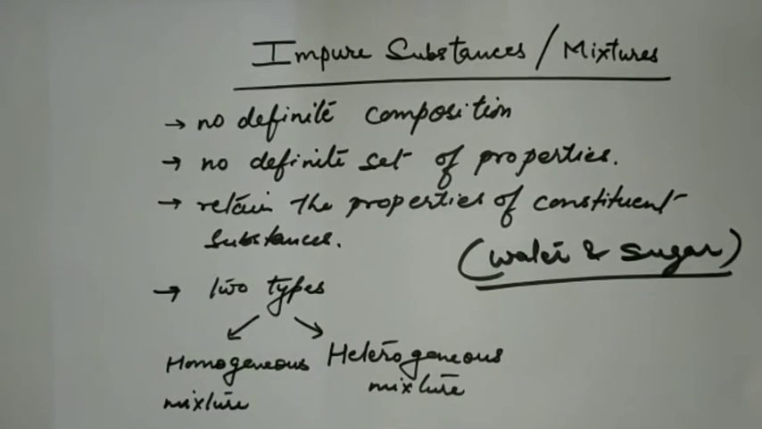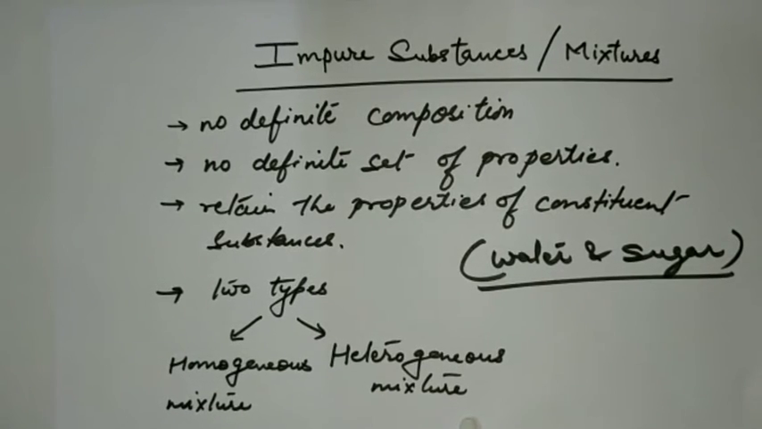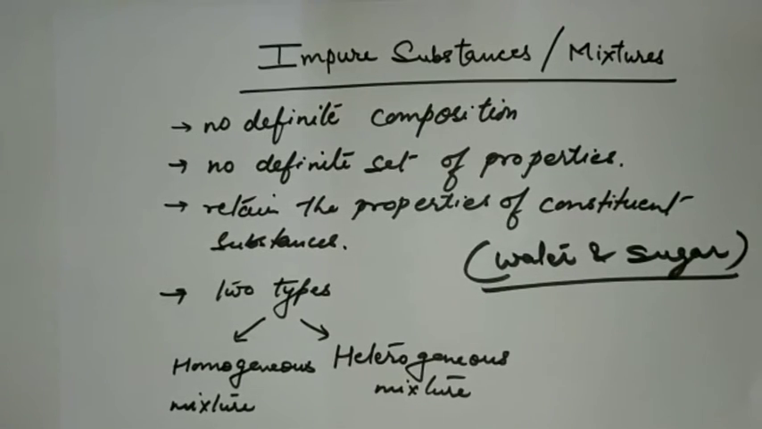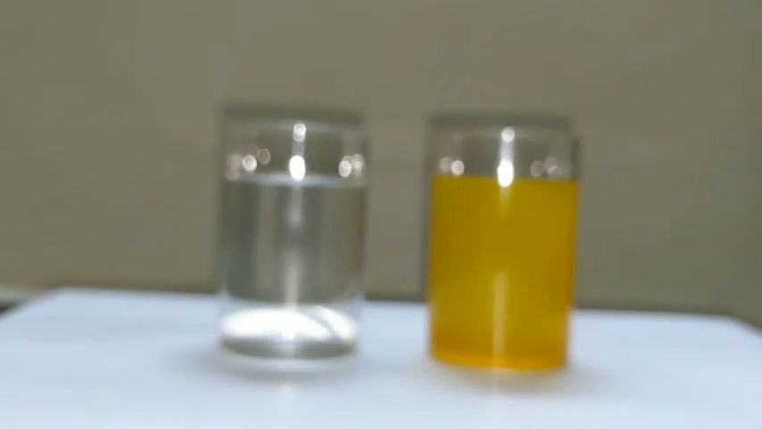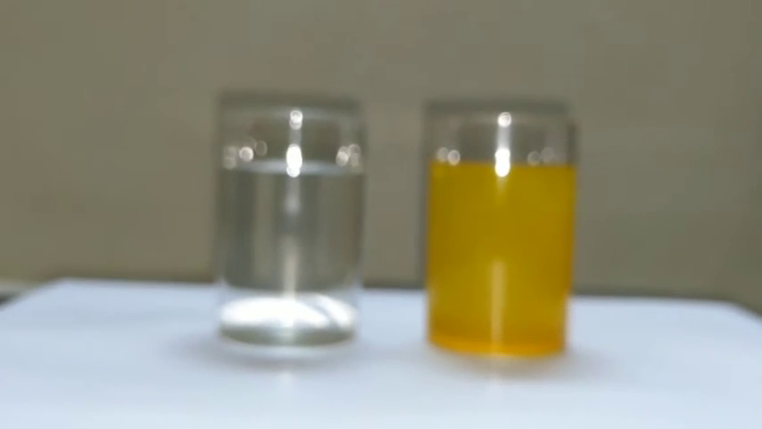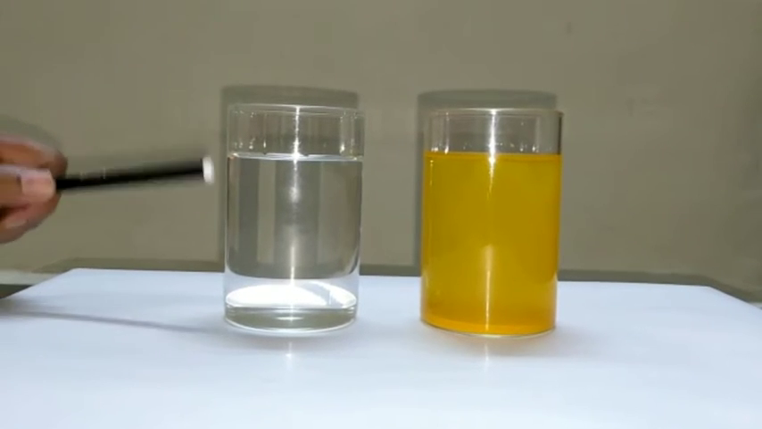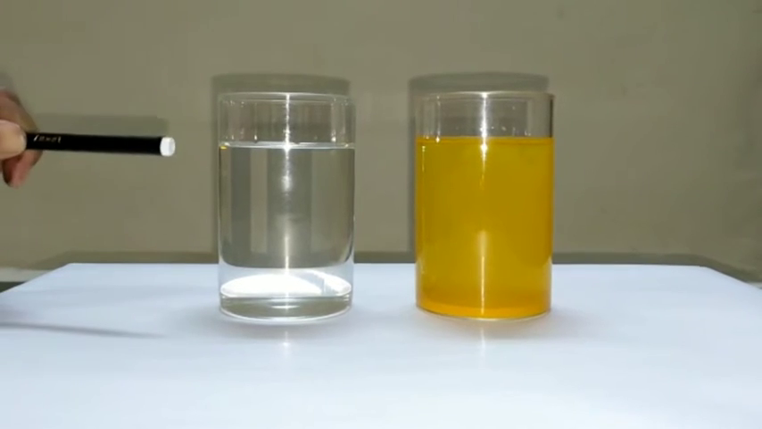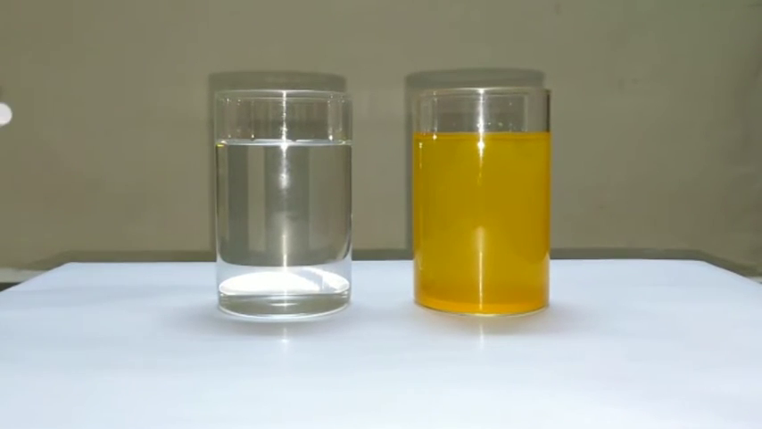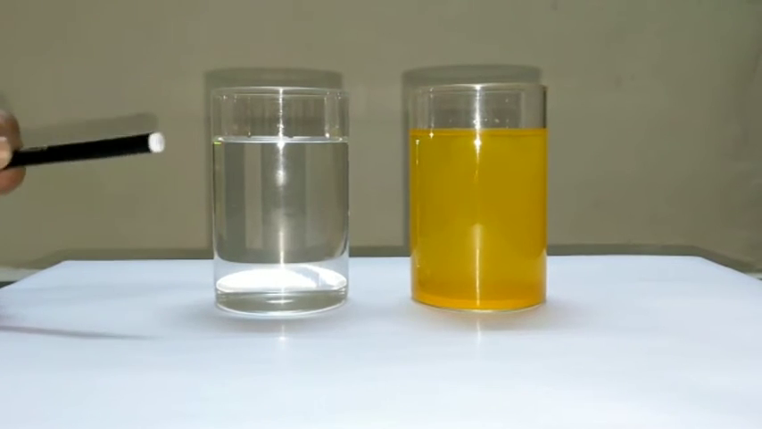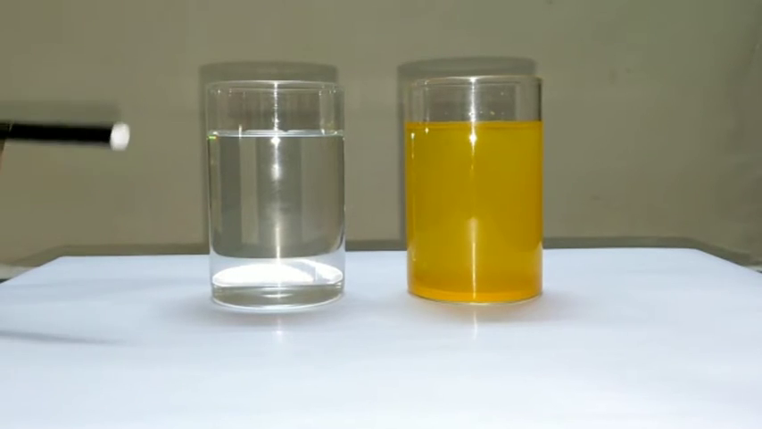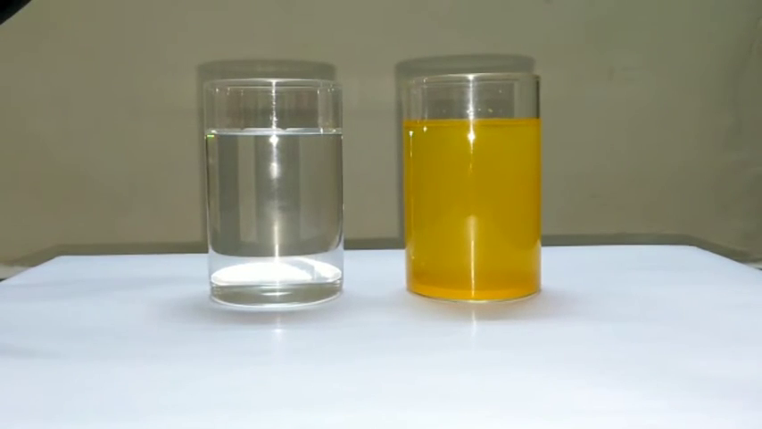Then the mixtures are of basically two types. The first is the homogeneous mixture, second is the heterogeneous mixture. Now let us try and have a look at the types of mixture in detail. Now here we see two glasses containing liquids. In the first glass we have a sugar solution. When we look at the sugar solution, we see a very clear liquid. We do not see the sugar particles separately in the solution. So these kind of mixtures where the components of the mixture cannot be seen separately or cannot be clearly identified are known as homogeneous mixtures.